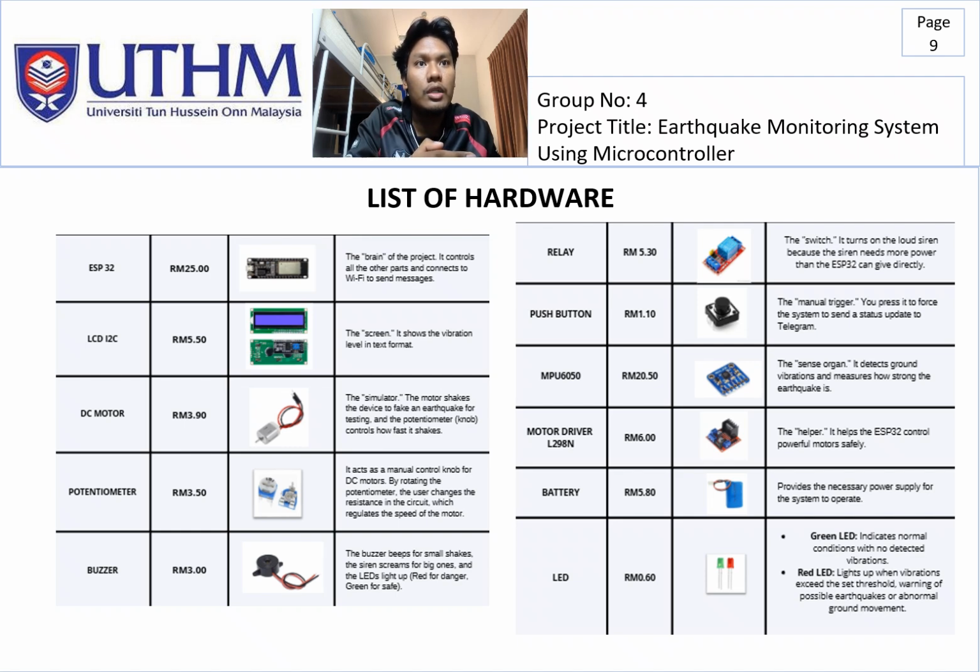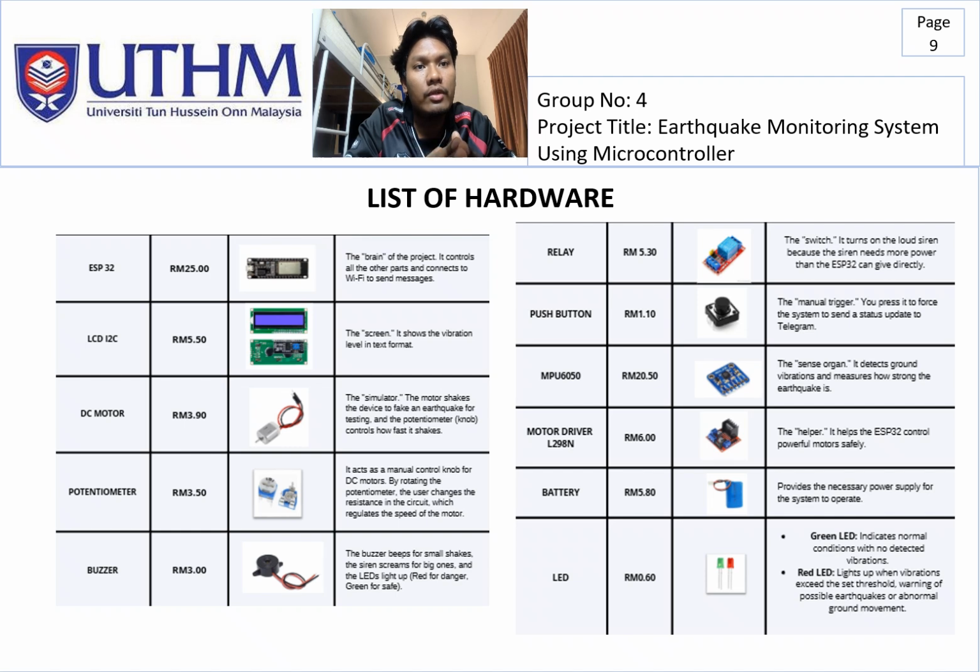Then we move on to relay, 5 ringgit 30 cent. It acts as a switch. It turns on the loud siren because the siren needs more power than the ESP32 can give directly. Then push button, 1 ringgit 10 cent. The manual trigger. And then the MPU 6050, around 20 ringgit 50 cent. So it acts as the sense organ. It detects ground vibration and measures how strong the earthquake is.